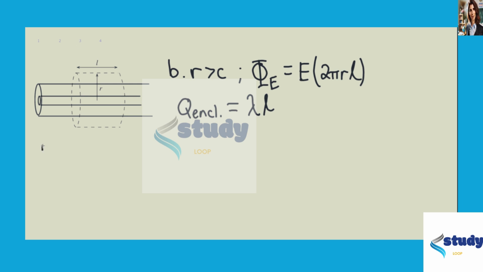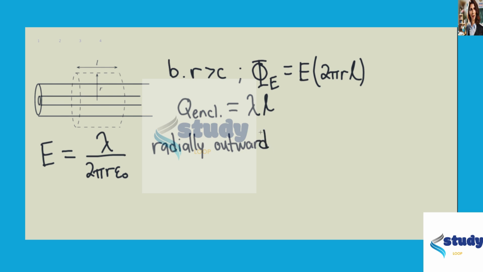So here, the electric field is again the linear charge density divided by 2 pi R multiplied by epsilon naught. And here, the enclosed charge is again positive, so the direction of E would again be radially outward.